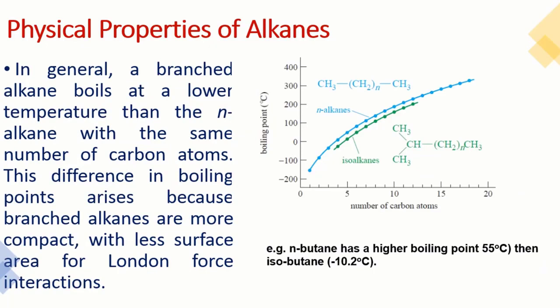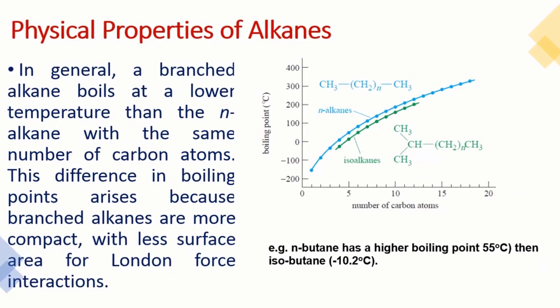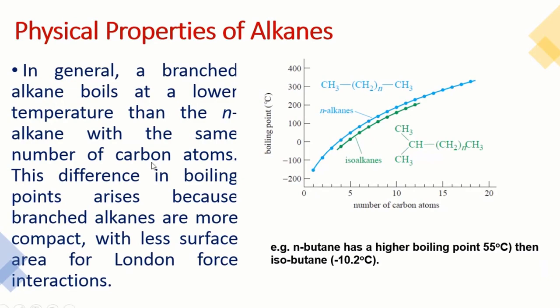Generally, branch chain alkanes boil at a lower temperature as compared to their N-alkanes. It means if we have butane and its second isomer, isobutane, isobutane will boil at a lower temperature as compared to N-butane. So N-butane has a boiling point of minus 0.5 degrees, and isobutane has a boiling point of minus 10.2 degrees centigrade.